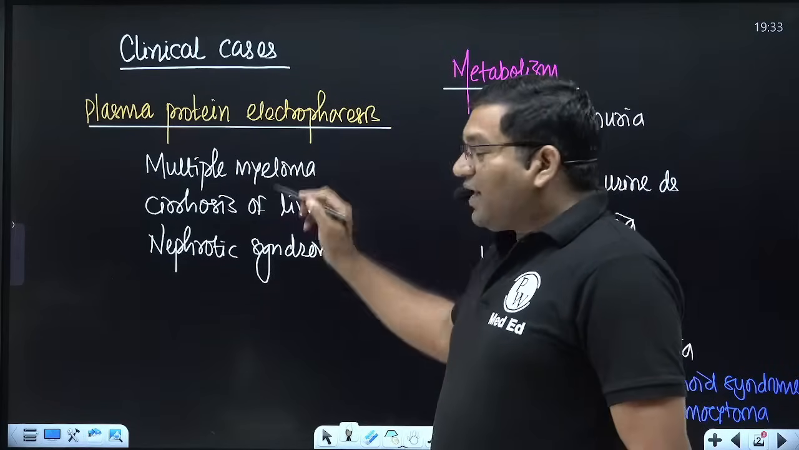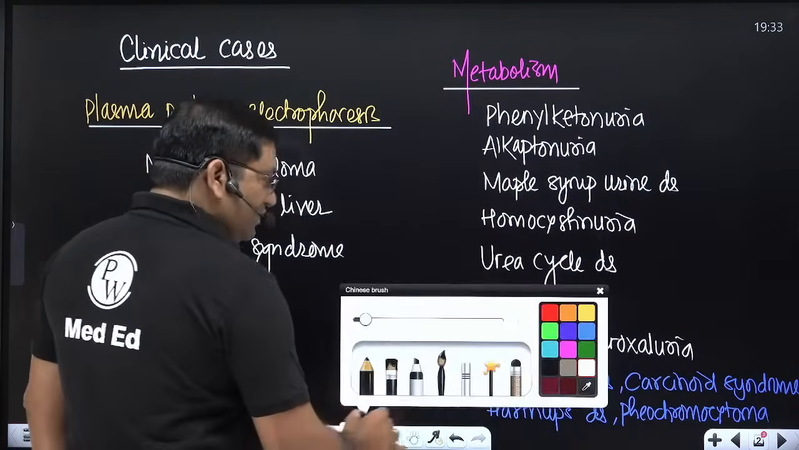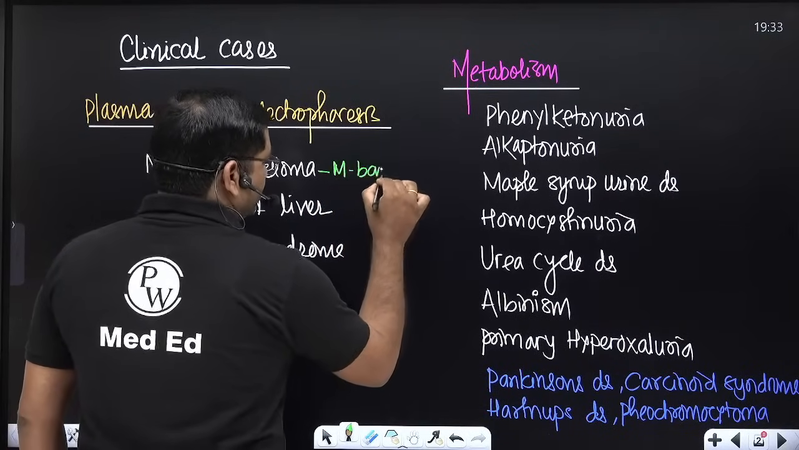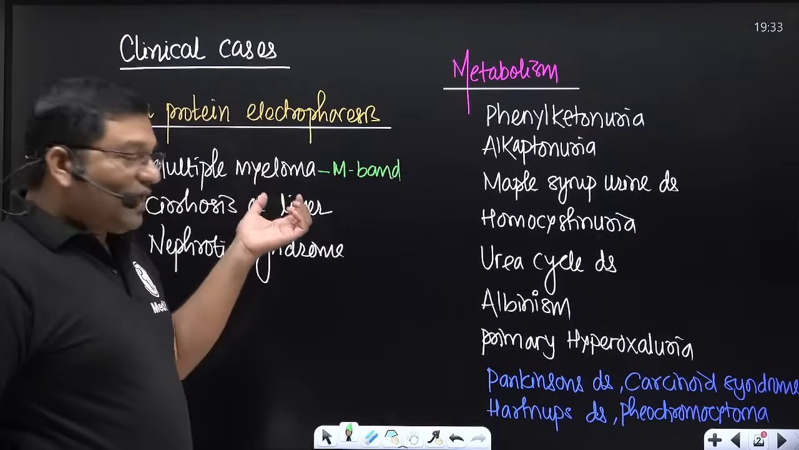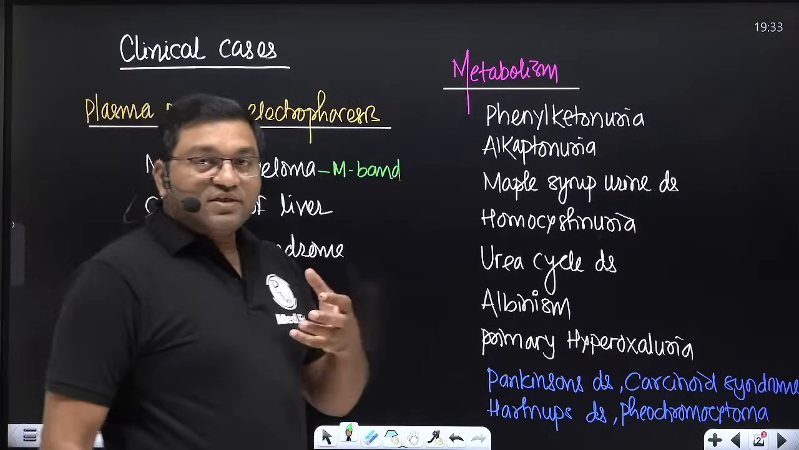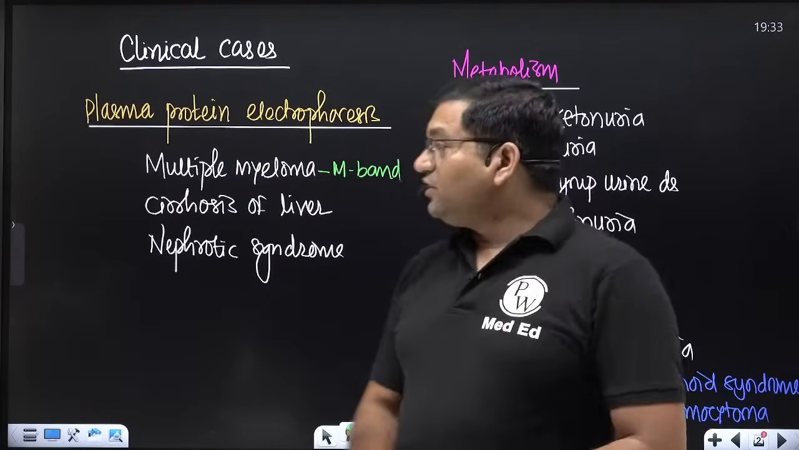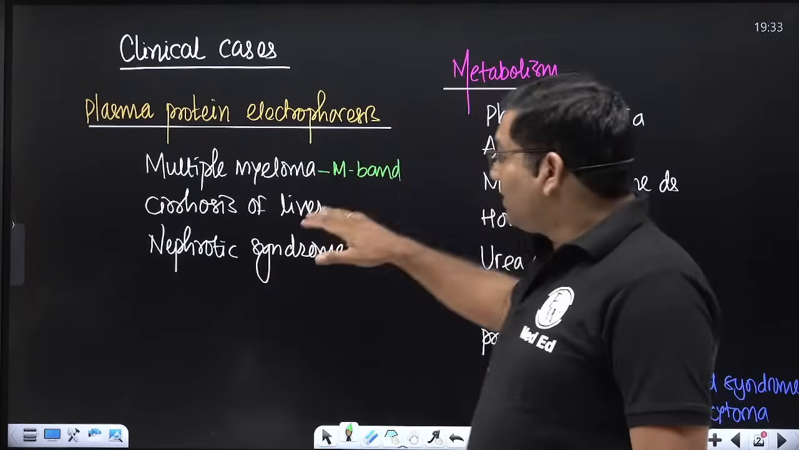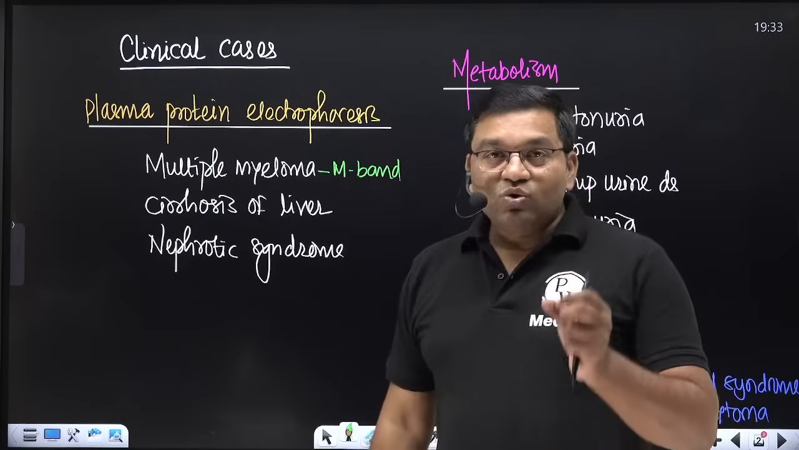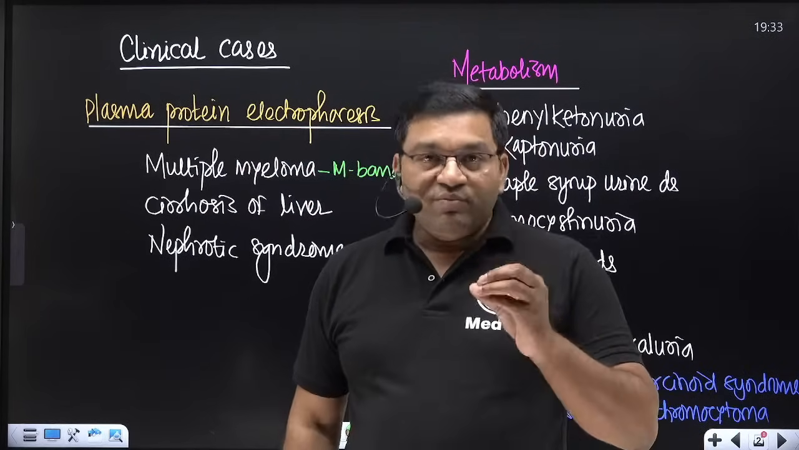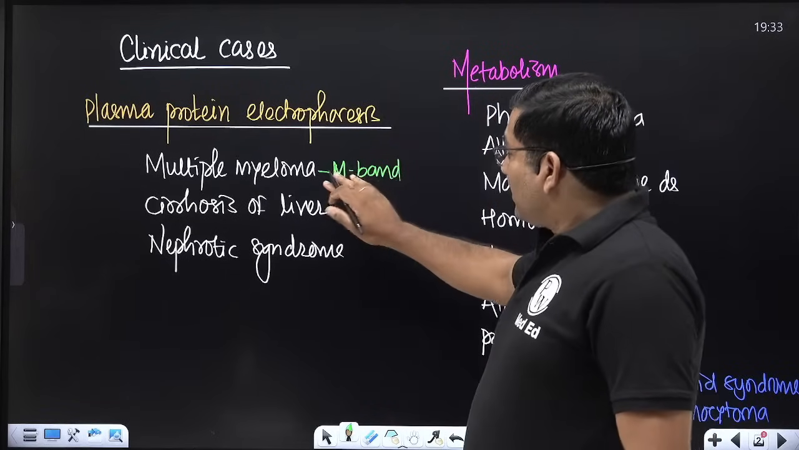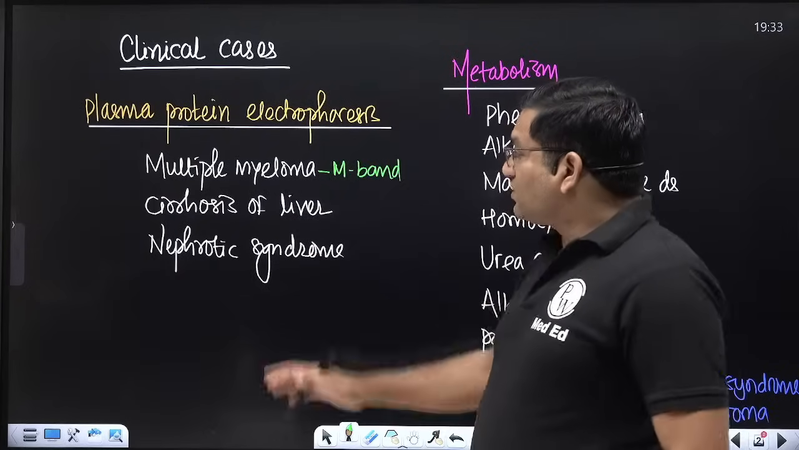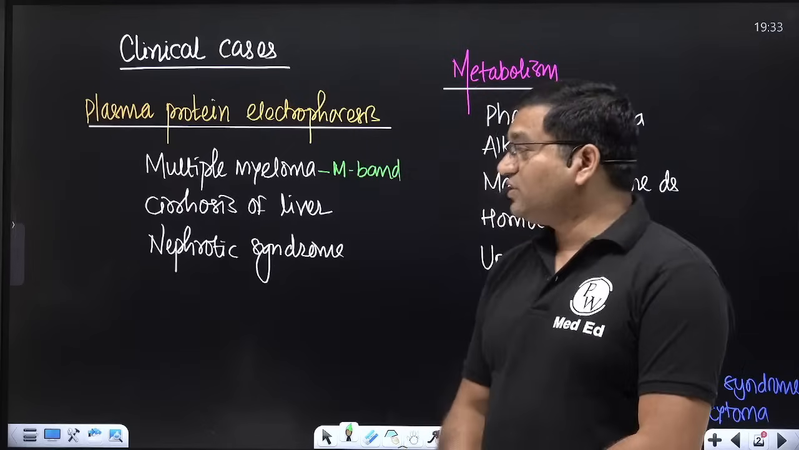One is multiple myeloma. There is a characteristic M band in the electrophoresis. Multiple myeloma is a plasma cell tumor in which there are multiple punched out lesions in the bones. In protein electrophoresis, you will get a sharp M band in the gamma globulin region because of monoclonal gammopathy. Only a single type of immunoglobulin is produced. So that gives the classical M band in electrophoresis in multiple myeloma, and there is excretion of Bence Jones proteins in the urine in the patient with multiple myeloma.